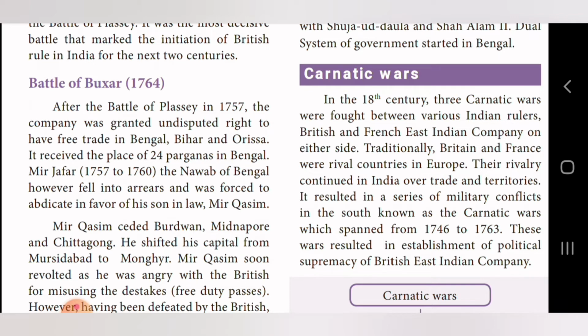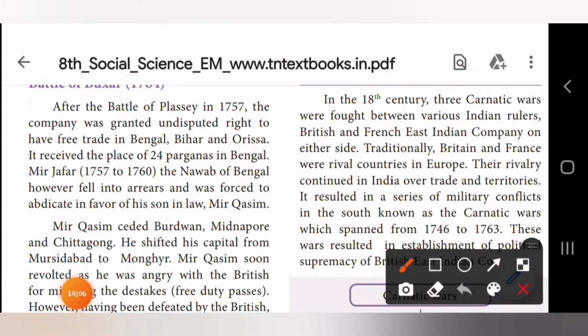They got 24 districts in Bengal. So these were the benefits derived by the English after the Battle of Plassey, and this is the second short answer starting from here till this Bengal in Roman letter 6.